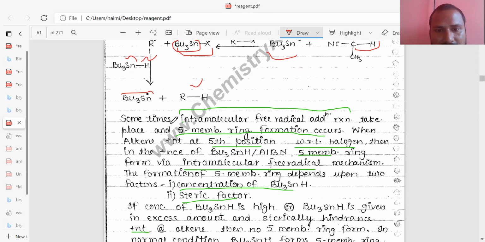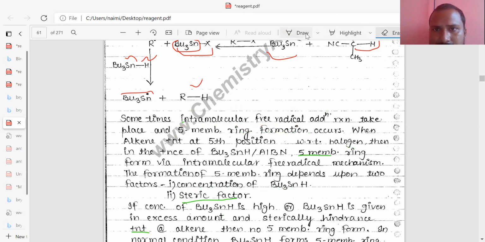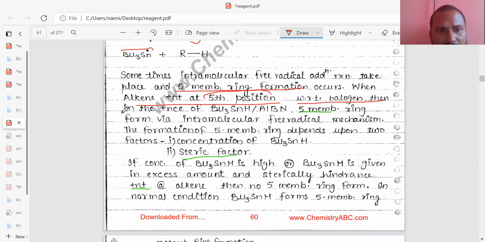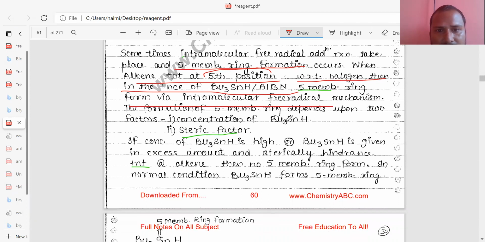Sometimes it also gives intramolecular free radical addition reactions, and it also forms a five-membered ring. If an alkene is present at the 5 position, then a five-membered ring is formed with respect to hydrogen. In the presence of tertiary butyl hydride and AIBN, formation occurs by an intramolecular free radical mechanism. The formation of the 5-membered ring depends upon the concentration of tertiary butyl hydride and steric factors. So that is also a very important point.